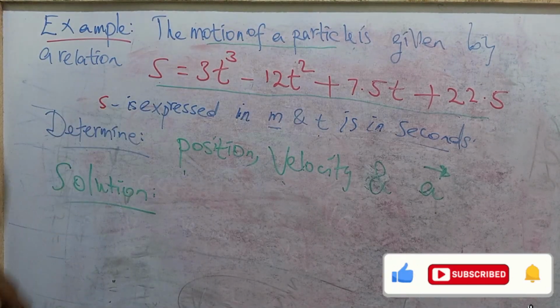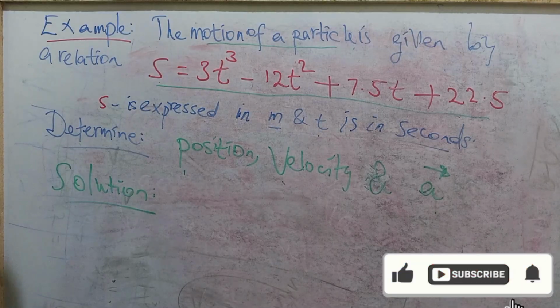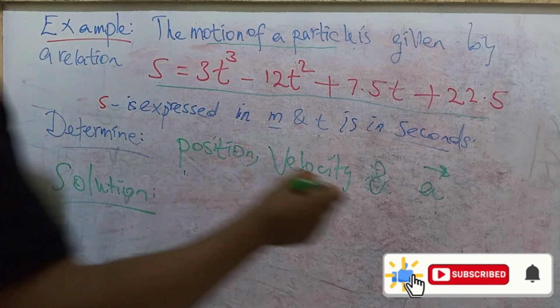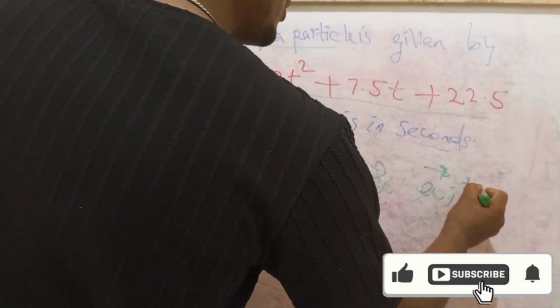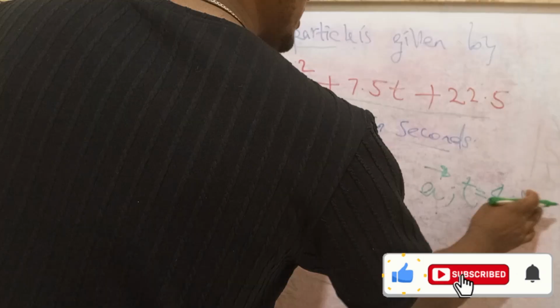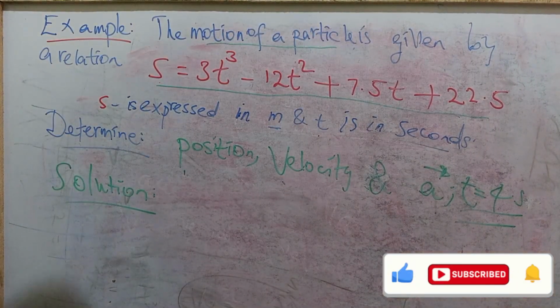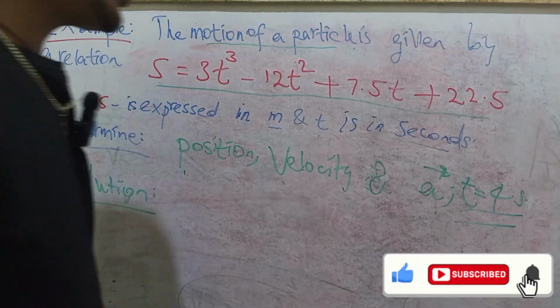The question is not only this, and there is also another question: when t is equal to 4. Time should be given here, right? T is equal to 4 seconds is given. What should be the position, velocity and acceleration at a time of 4 seconds?